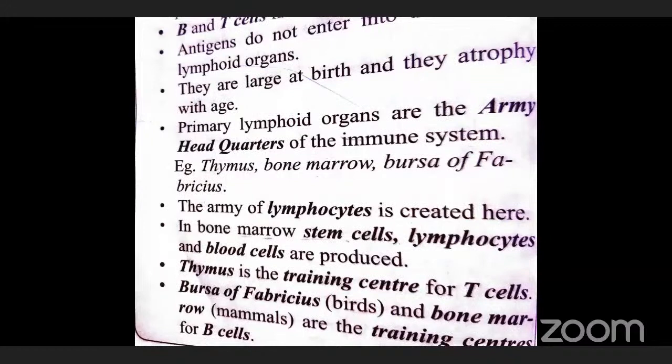Clear that immunity is classified into two types. The first one is innate immunity. Innate immunity means factors like skin, cellular factors and biochemical factors involved. That is called innate immunity. Acquired immunity means where antibody will be produced or cells will be involved for protection against antigens, the disease-causing agent. That acquired immunity is of two types, active and passive.